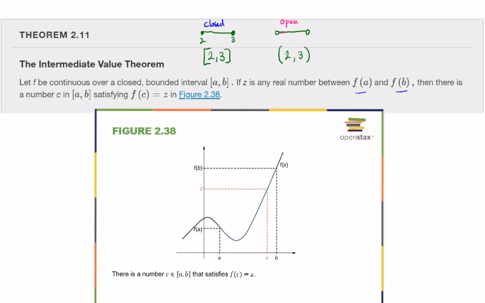That's what f of A and f of B are. Then there's a number C between A and B that satisfies this condition where, okay, well, there has to be a value or input C that gives you this output Z. Okay?